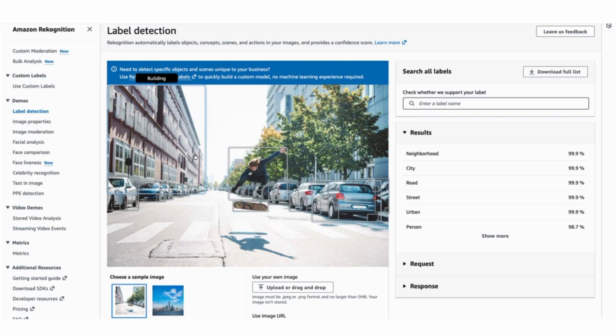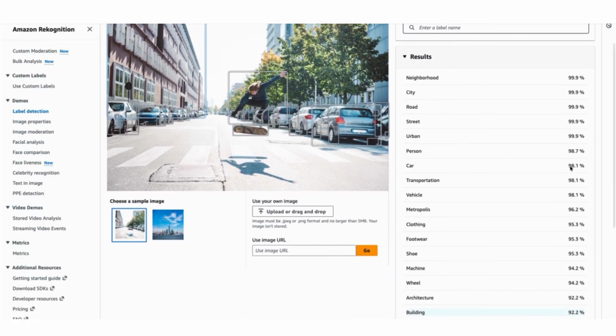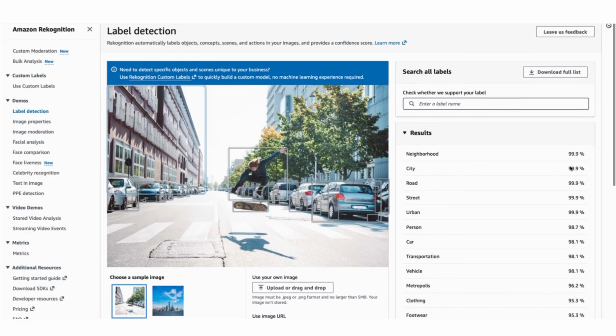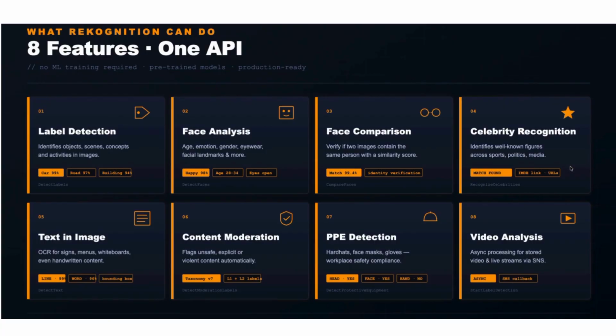So let's say you want to build a pipeline where you want image recognition. You don't have to worry about the model. Just use Amazon Rekognition. It will be able to get the latest models and the labels which you have mentioned, and then you can get the result as well. So you will be able to see what are the labels which are detected. You will be able to see the confidence score as well on the right hand side. So all of those results are downloadable. Also, there are APIs, but it doesn't end here. It has a lot more features.